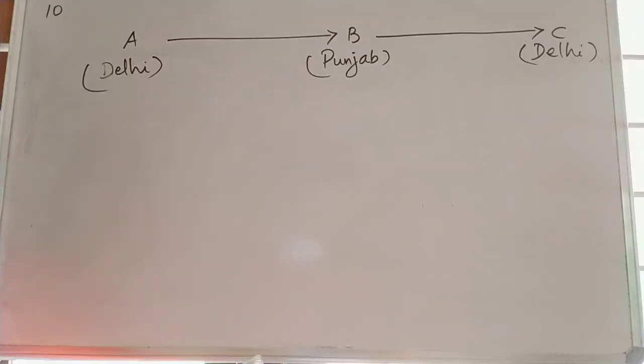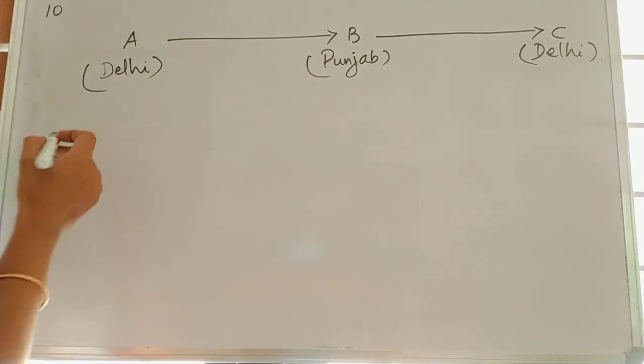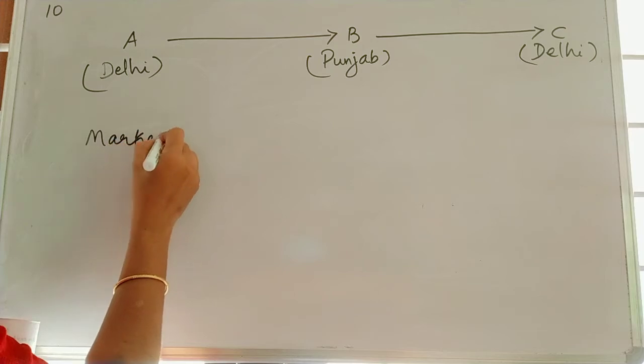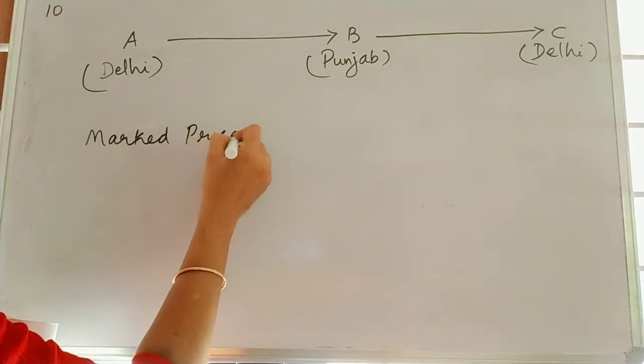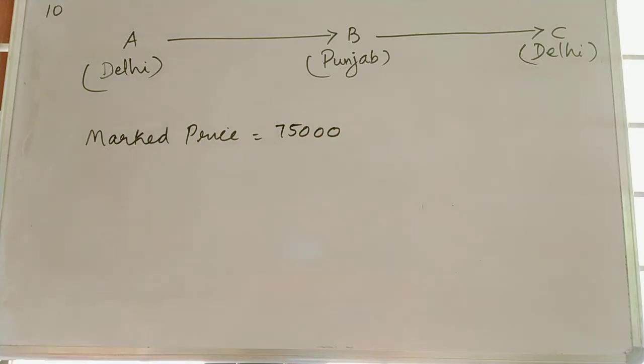So A is a manufacturer of TV sets in Delhi. He manufactures a particular brand of TV set and marks it at 75,000. So the given marked price is 75,000. The transaction is from A to B, and after that it is from B to C.